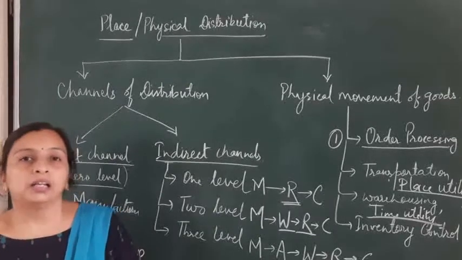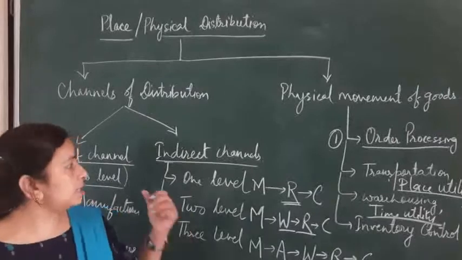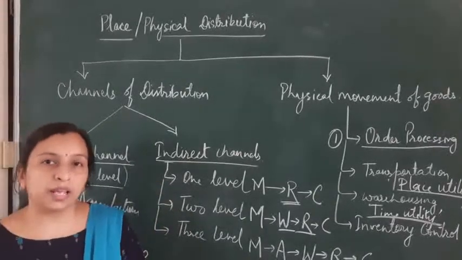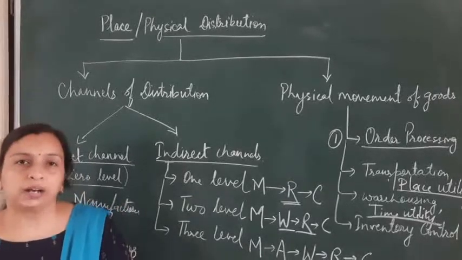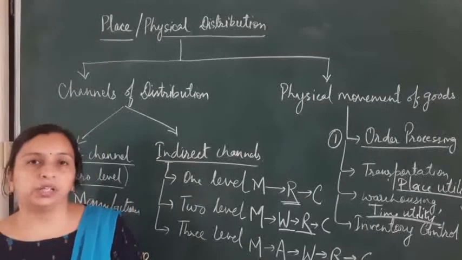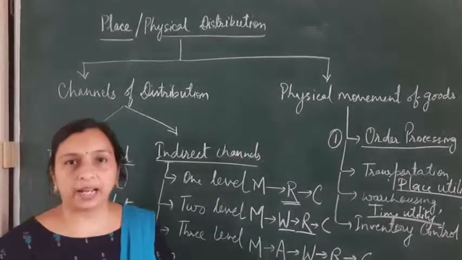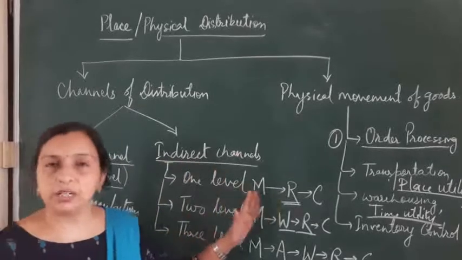And we see company factory outlets of many products selling directly to the customers. That means the company's financial strength is very good. They can afford to have factory outlets throughout the country. So it depends upon the financial strength of the company, whether they can afford it or not. If they have good financial capability, they will go for zero level. Otherwise, they will have middlemen in between.